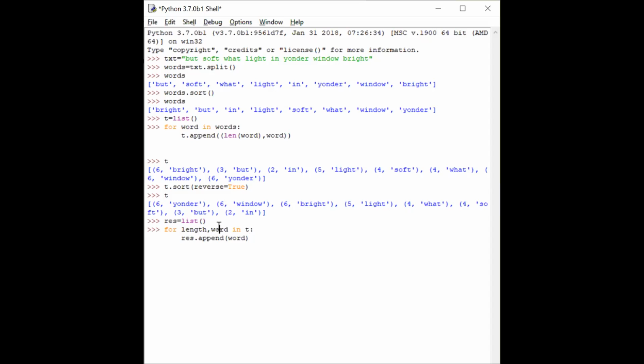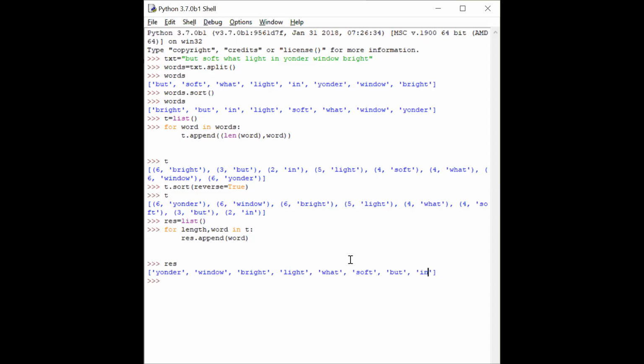So I have to say for length comma word in T, and while appending it to the list called RES, append only the word. Don't append the length. So now I try to print RES. If you see, RES is now a list which contains the largest length word first and then the smallest length word at the end. So it is sorted the words in descending order.